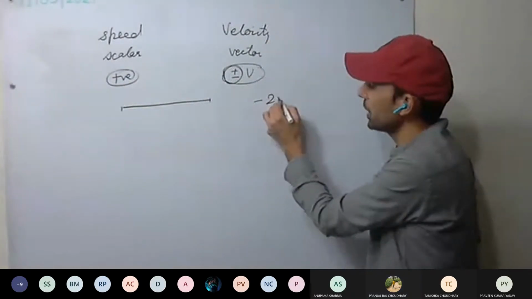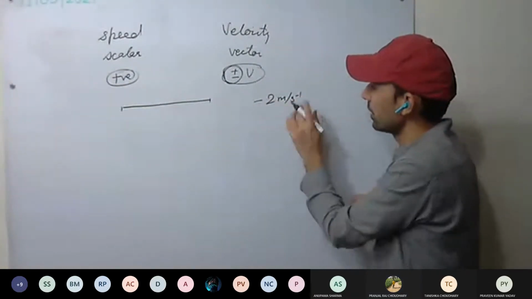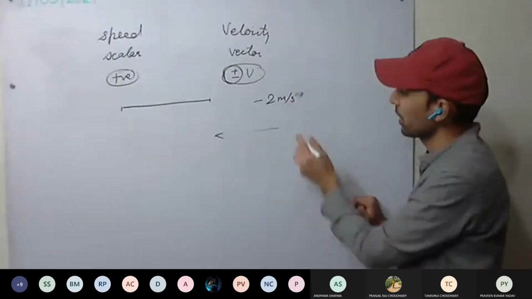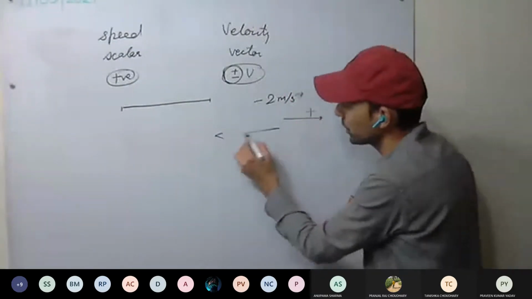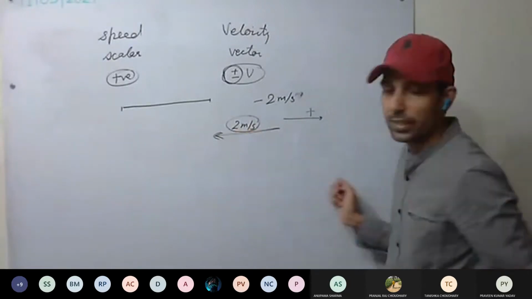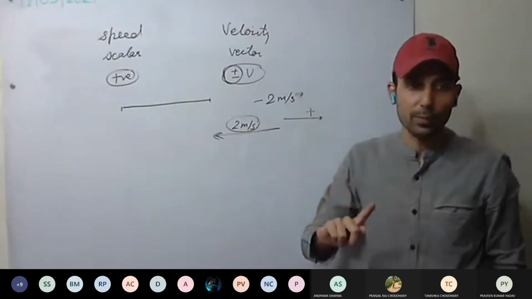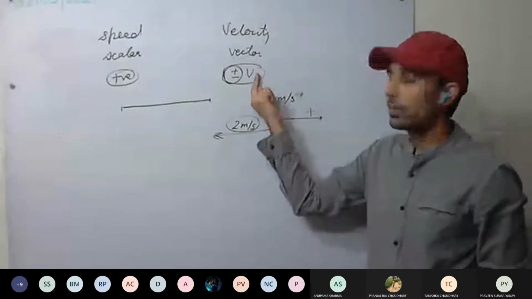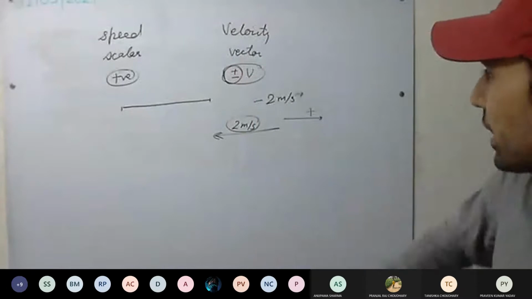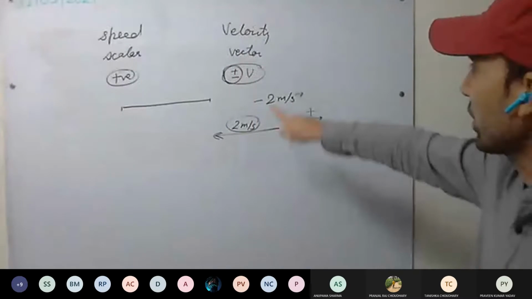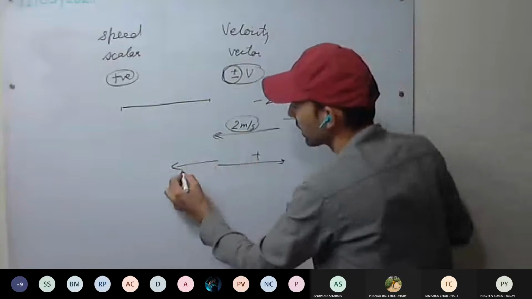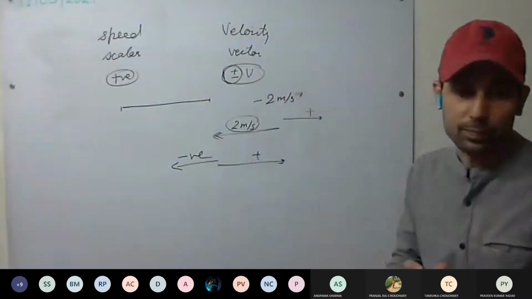So if I have minus 2 meter per second, it means the body is moving in the opposite direction, with a magnitude of 2 meter per second. Always remember the magnitude is positive and the plus minus sign in velocity denotes direction. We are having only straight line motion, so if this direction we take positive, this direction will be negative.